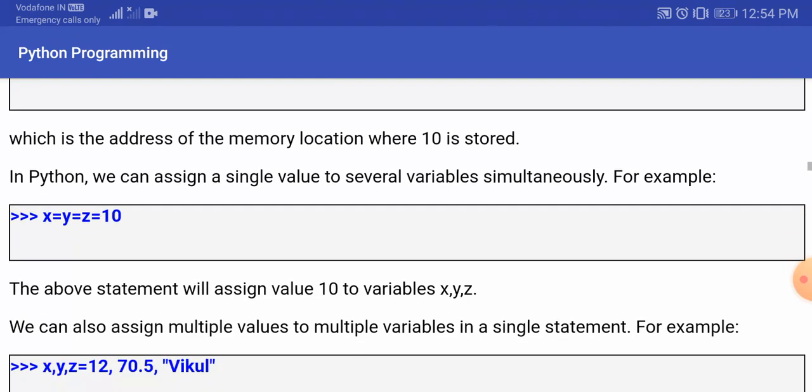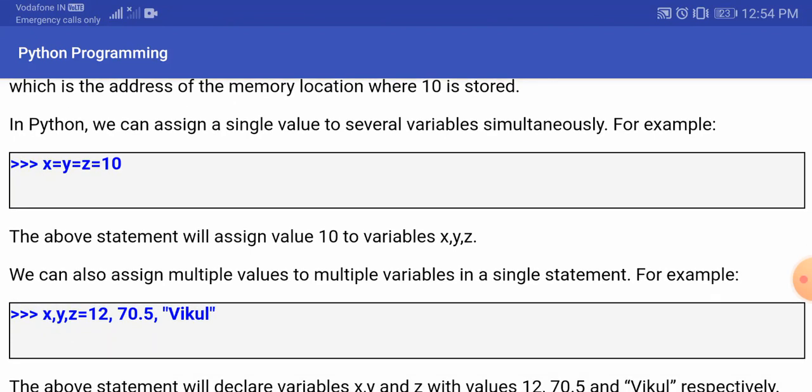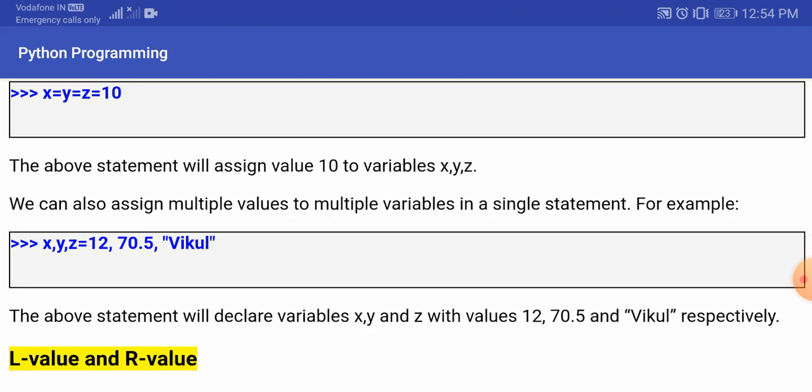Okay, now if you write x = y = z = 10, what is happening in this case? We are assigning x, y and z, all three variables, with the single value, that is 10. It is showing you that the above statement will assign the value 10 to the variables x, y and z at the same time. And if you are writing x, y, z = 12, 70.5, vikul, so what will happen?